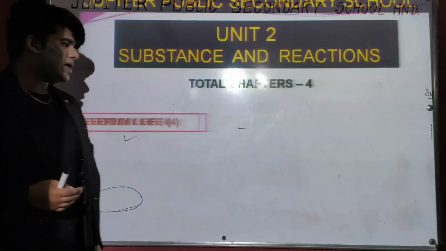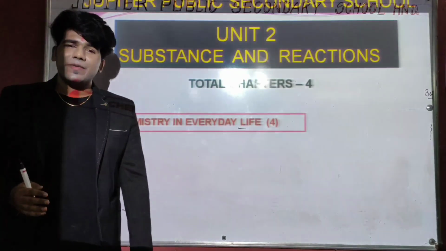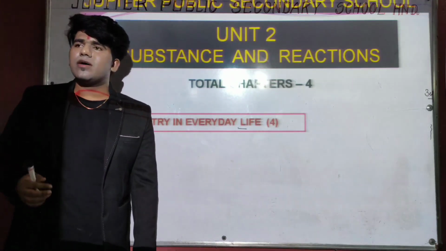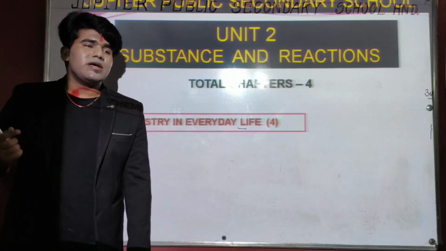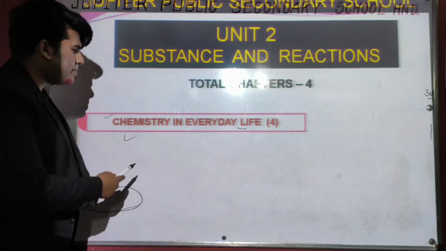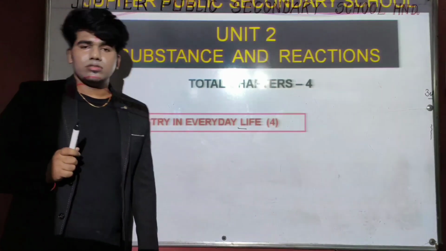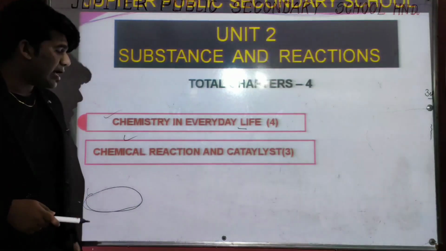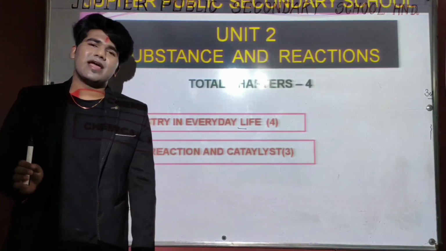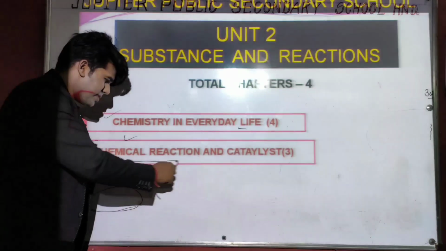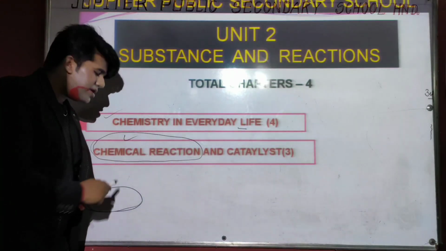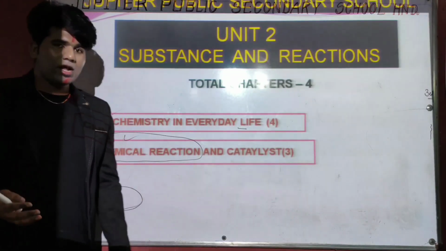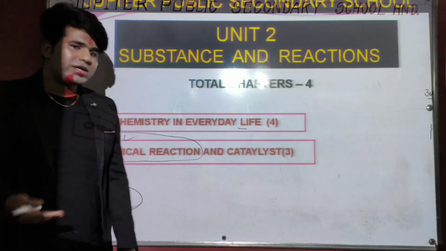Let's discuss the names of the chapters present in this unit. The first chapter name is chemistry in everyday life. In this chapter, the most important thing is that we will discuss the main substances mainly used in our daily life. This chapter consists of a total of 4 marks. Okay. The second chapter name is chemical reaction and catalyst. About this chapter, we have already discussed in the 8th class also. Okay, and we will discuss more description and more detail about this chapter in the next session, the next lecture.